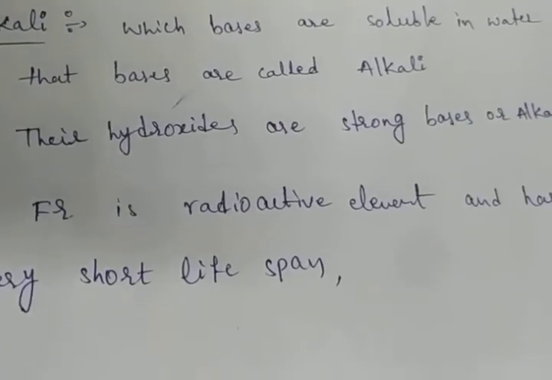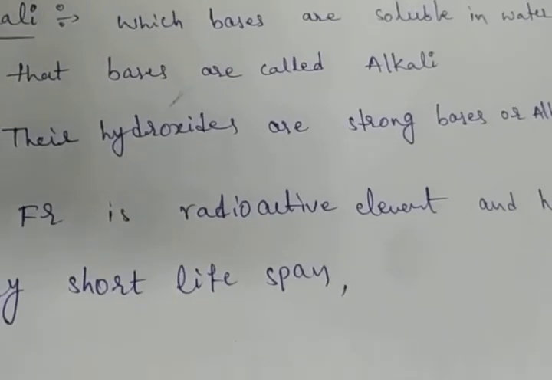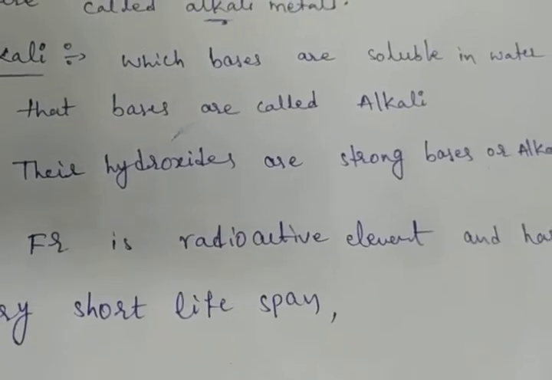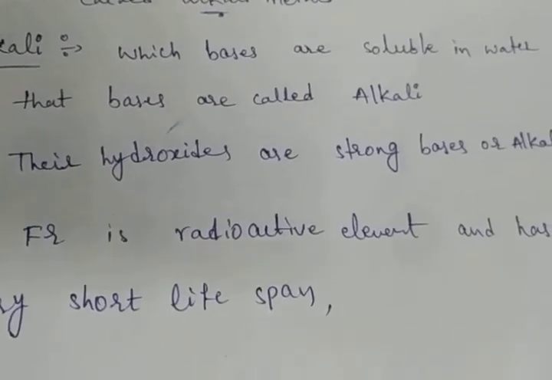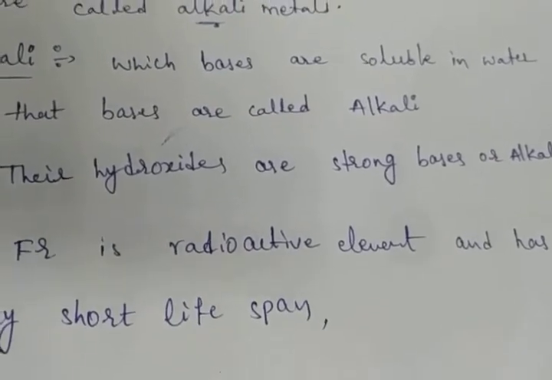The alkali metals have one electron in the s orbital of their valency shell. I will discuss the electronic configurations also, then you can get a clear idea. In the s orbital, one electron or two electrons, we have to check by the electronic configuration. In the periodic table, first A group elements are called alkali metals: lithium, sodium, potassium, rubidium, cesium, francium.